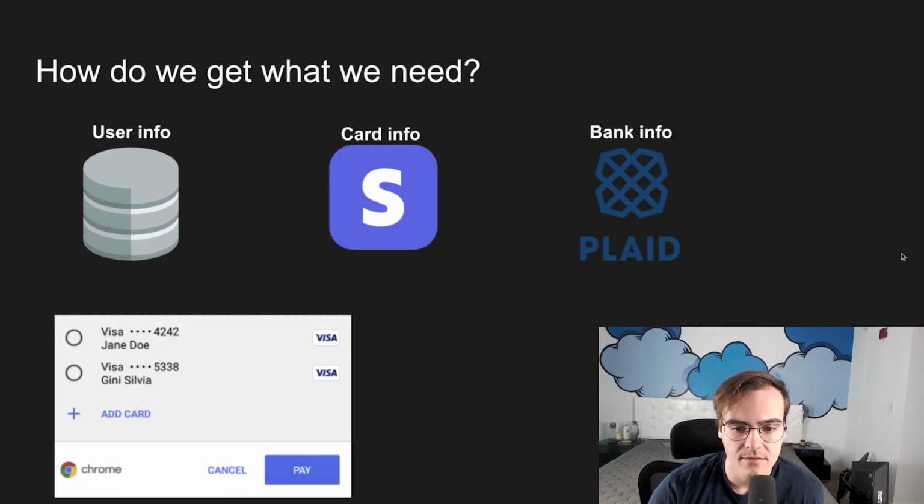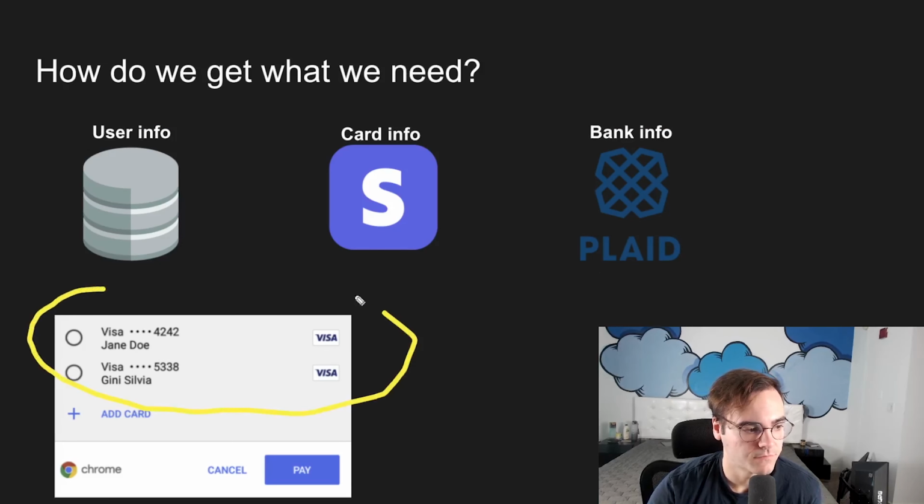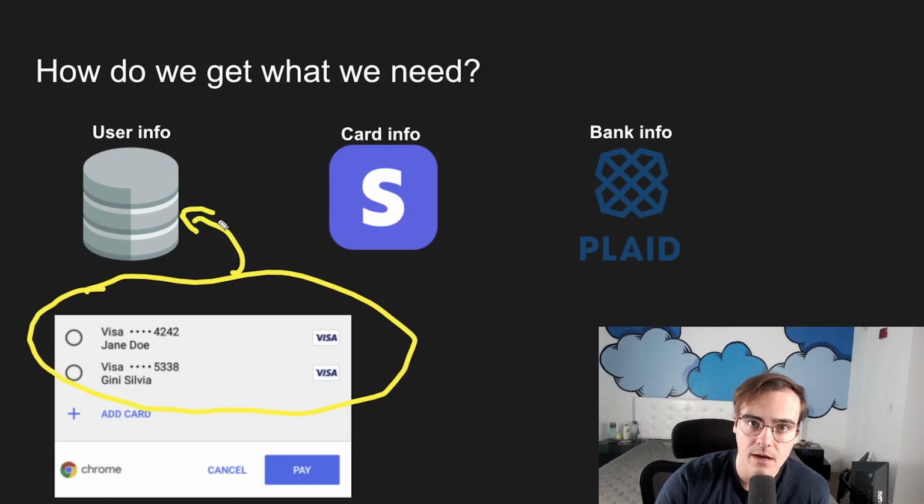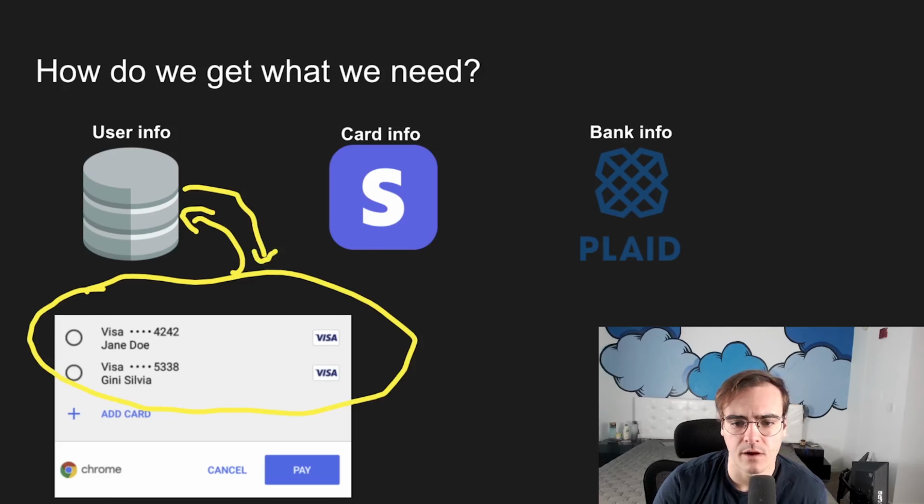So back at this example here, let's just think about grabbing the user information for a second. When we go and grab user info, that process of getting user information from our own database is going to take some time. It's not going to be something that's instant, right? We need to go to our backend service. The backend service needs to look up the user that's logged in. They need to stringify, convert that record into JSON, and then send it back to us. That's not something that's going to happen instantly. And that presents a problem.